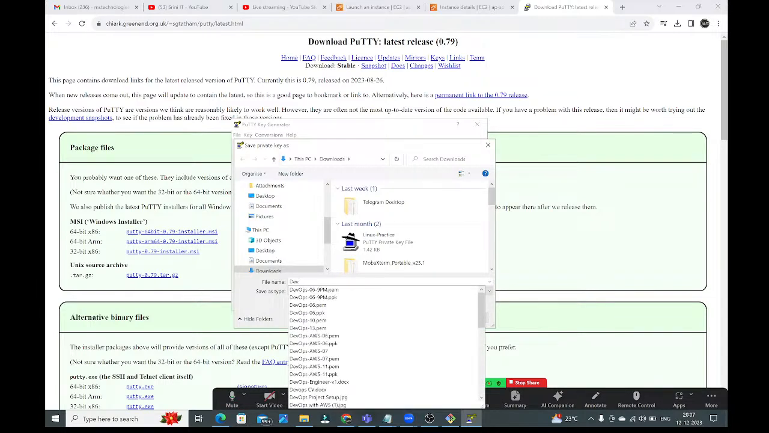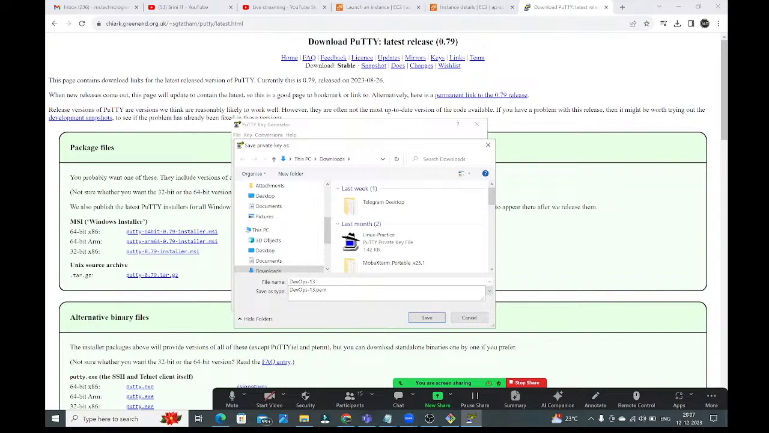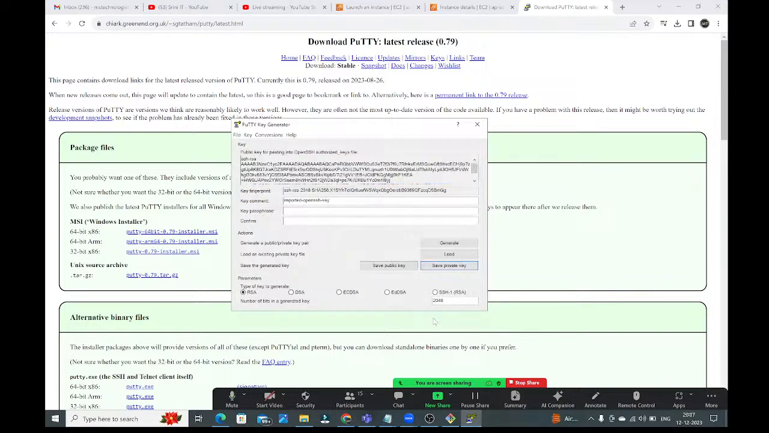For this I will give the name as DevOps-13. For the ppk file, the PuTTY file also, I am going to give the name as DevOps. But here it will create a PuTTY private key. A ppk file means PuTTY private key. I am going to save in the Downloads folder. Click on Save. It is saved, guys. Once it is saved, you can close this PuTTY Key Generator. This app you can close.